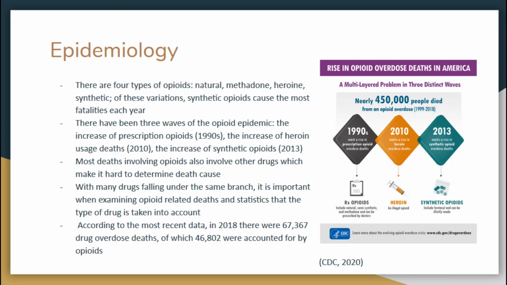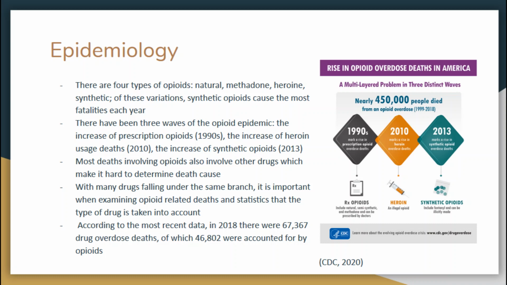Most deaths involving opioids also involve other drugs, which can make it hard to determine the death cause. With many drugs falling under the same branch, it is important when examining opioid-related deaths that statistics and the type of drug taken are taken into account.